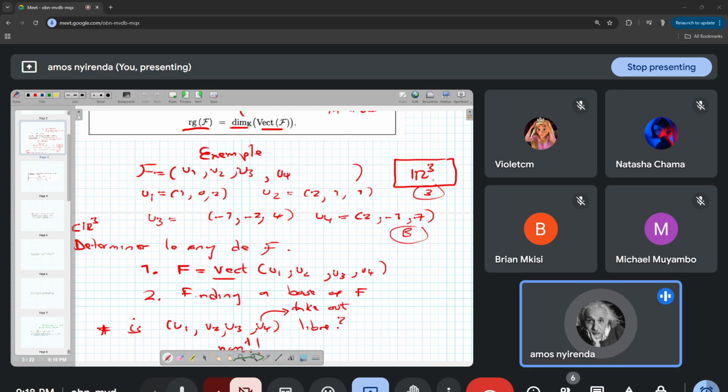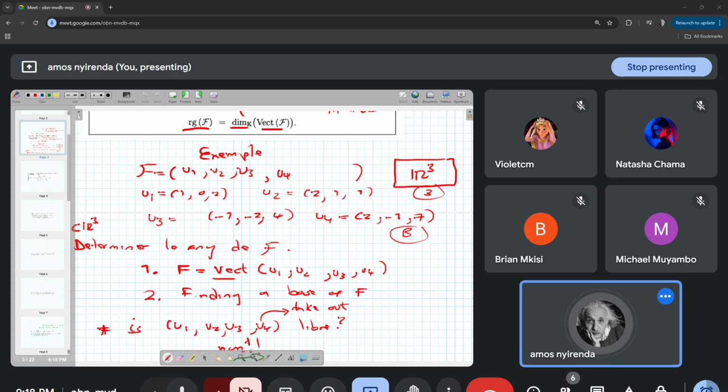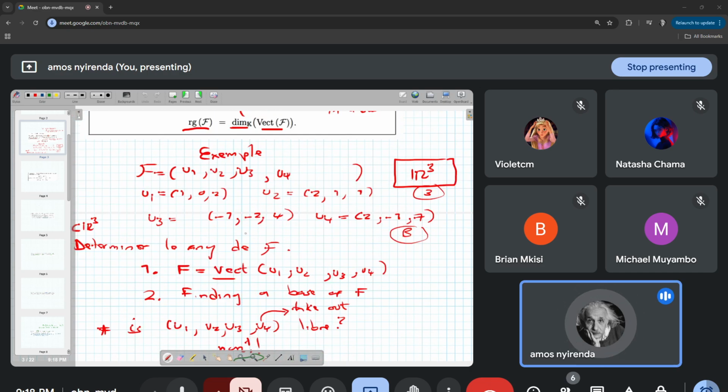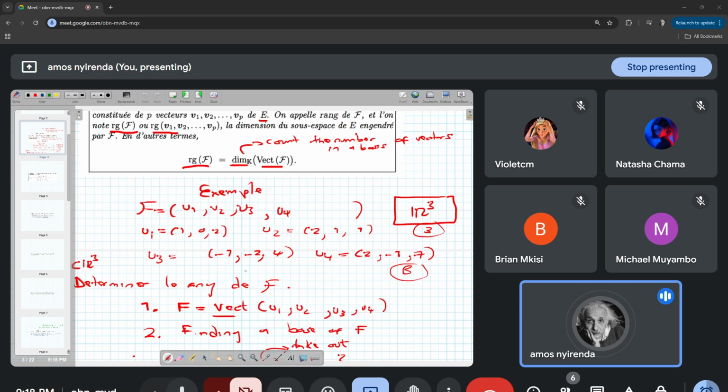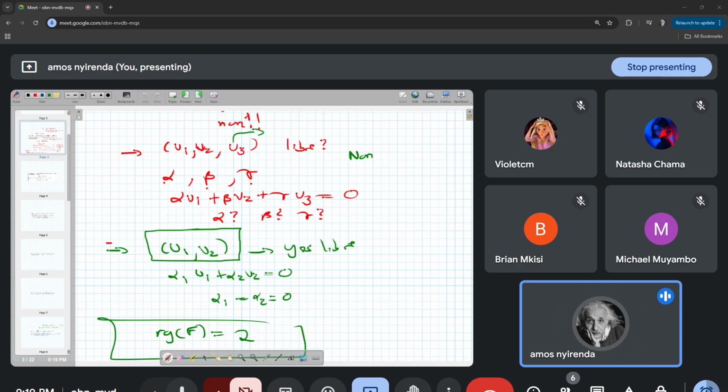So any family of vectors that is going to be libre in R3 has to have at most how many elements? At most 3 elements. So if I have 2 elements, yes, that family can be libre. That is why we disqualified the first part here, because in the beginning we had 4 vectors. This family of vectors with 4 vectors cannot be libre because we have 4 elements.